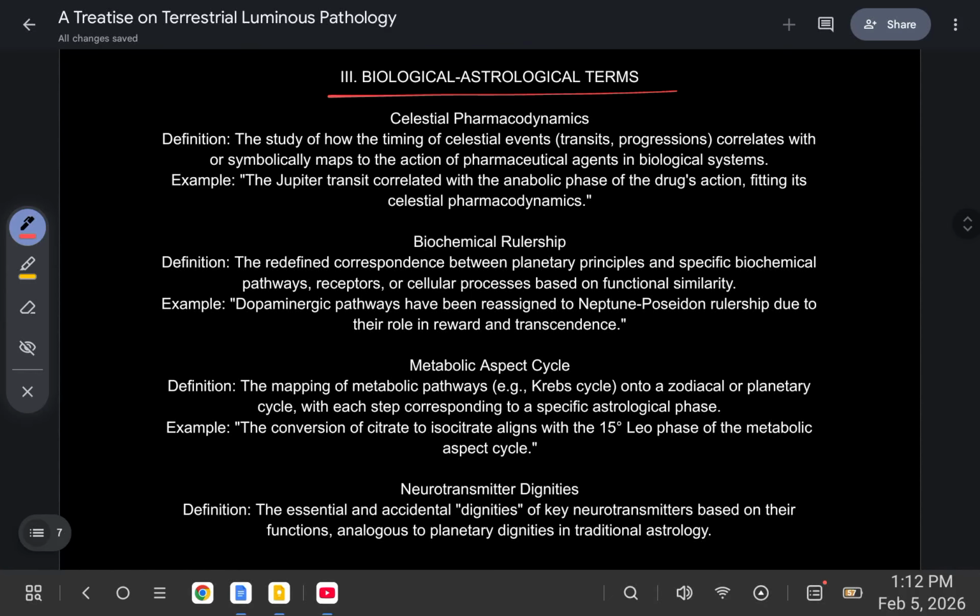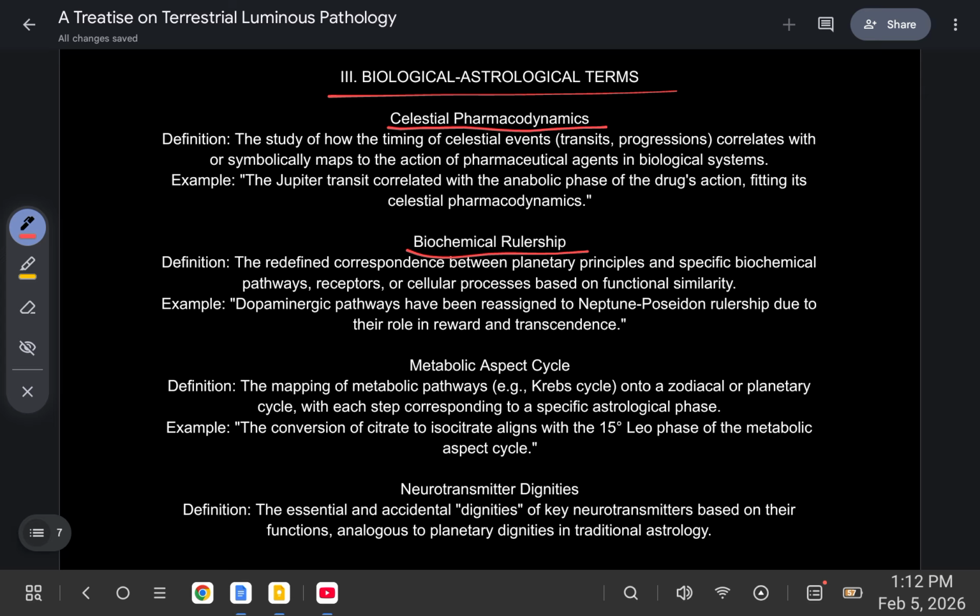Biological astrological terms. Celestial pharmacodynamics. The study of how the timing of celestial events, transits, progressions correlates with or symbolically maps to the action of pharmaceutical agents in biological systems. For example, the Jupiter transit correlated with the anabolic phase of the drug's action, fitting its celestial pharmacodynamics.